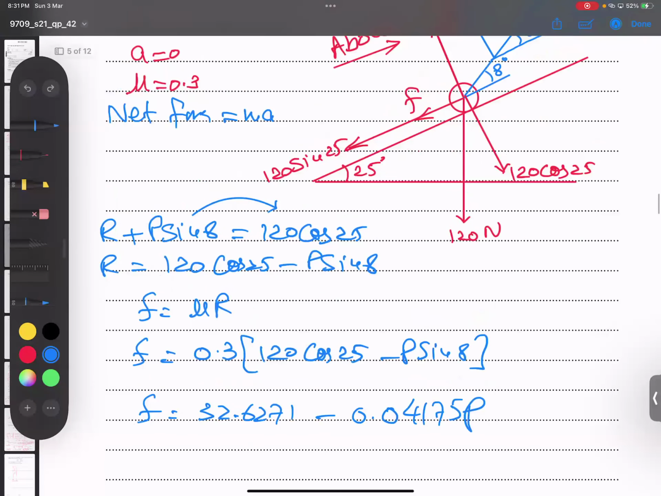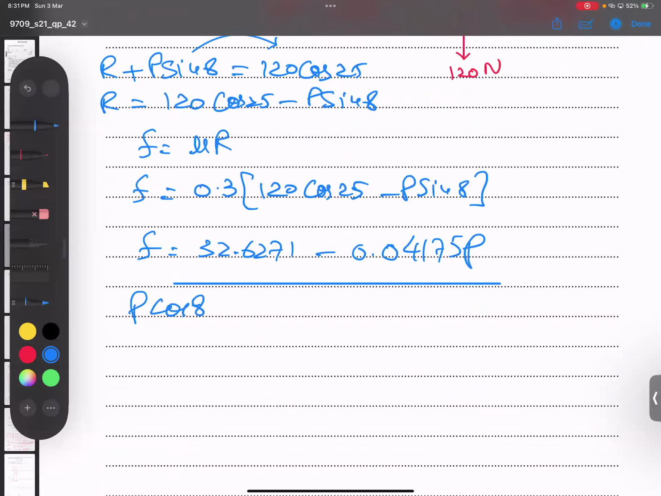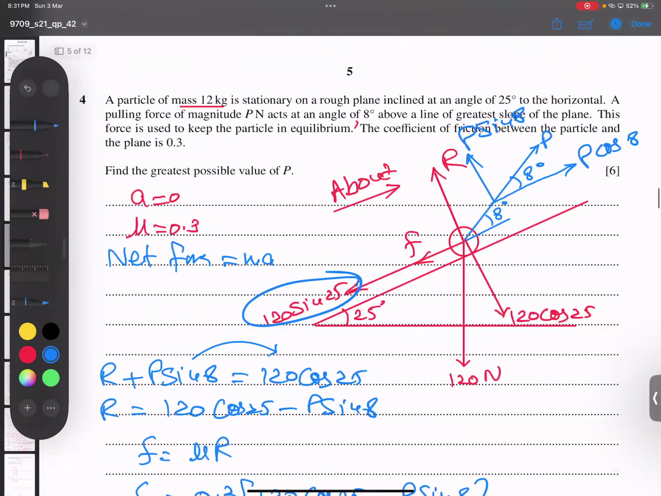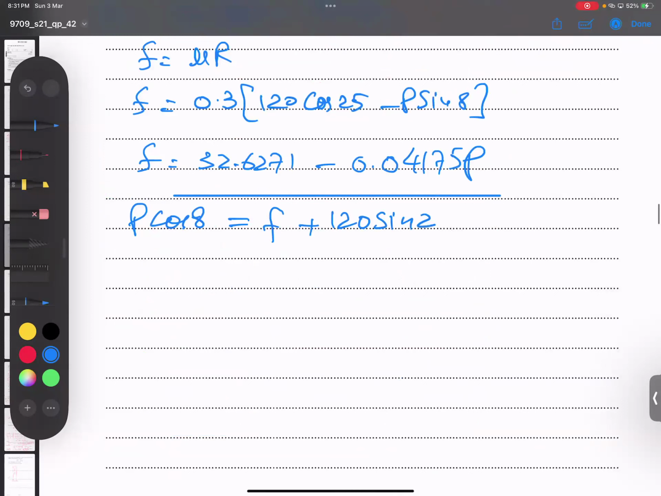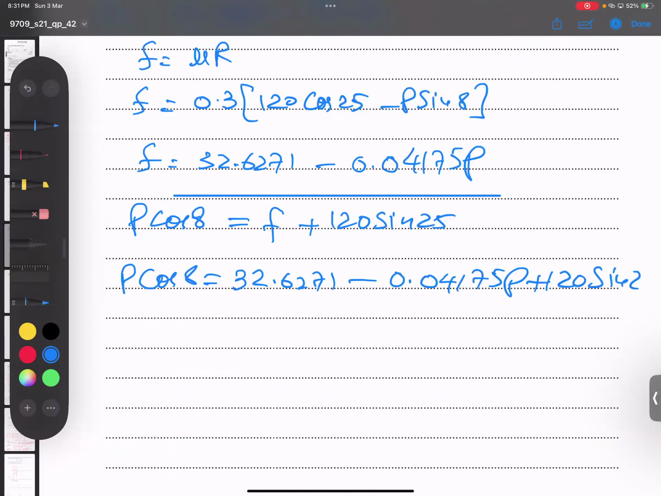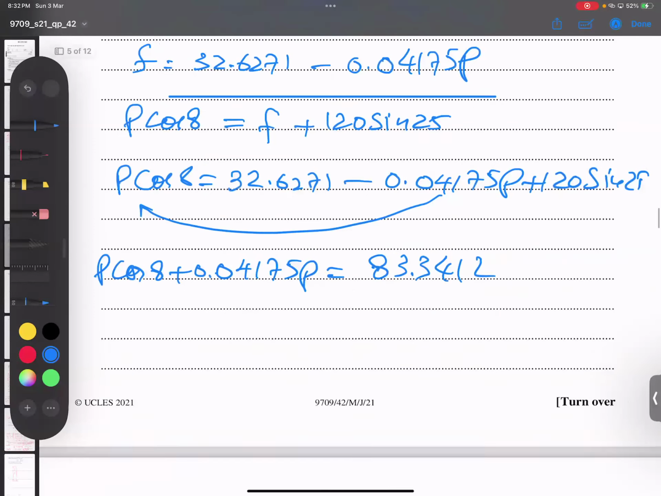So P cos 8 equals friction plus 120 sine 25, where friction is 32.6271 minus 0.04175 P. So P cos 8 equals 32.6271 minus 0.04175 P plus 120 sine 25. The P term goes to this side, giving P cos 8 plus 0.04175 P. For the other values, 120 times sine 25 gives 83.3412, and I now take P common.